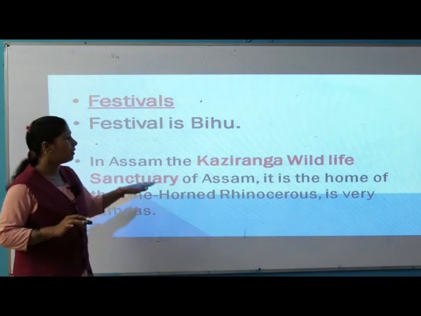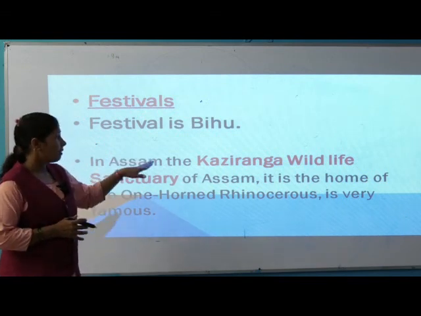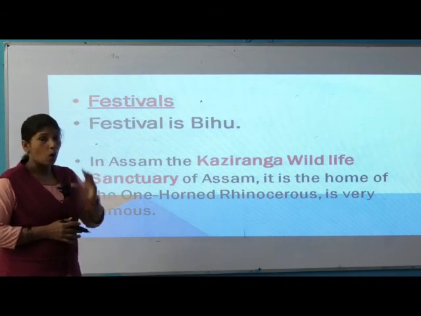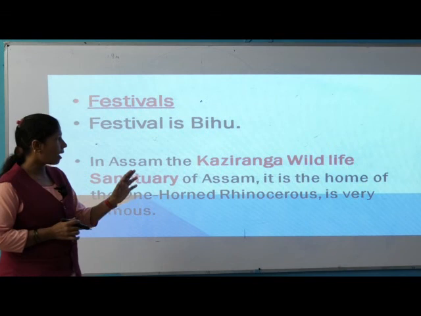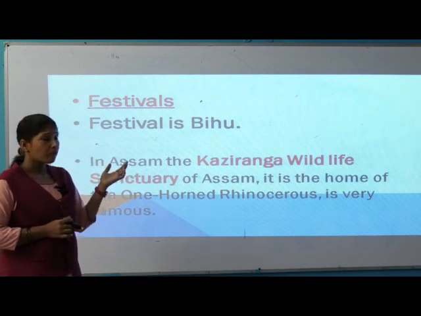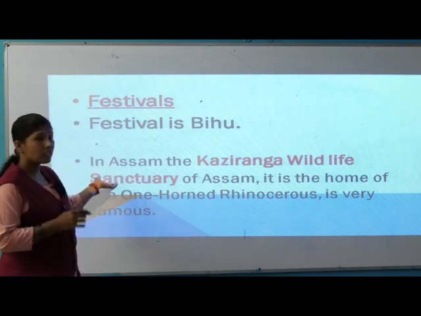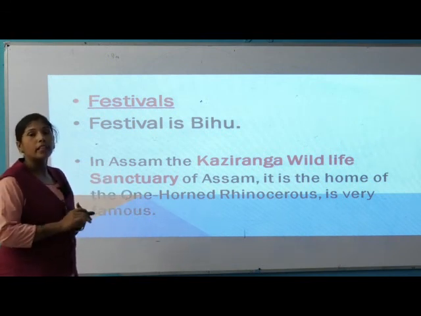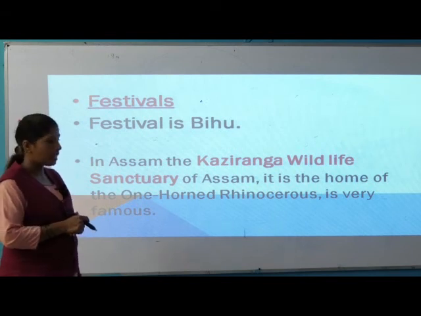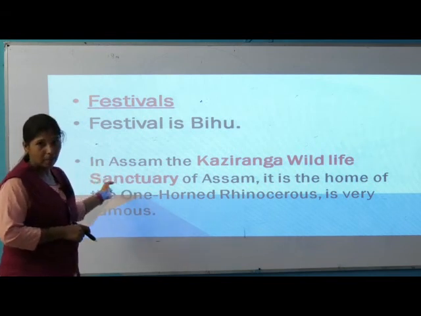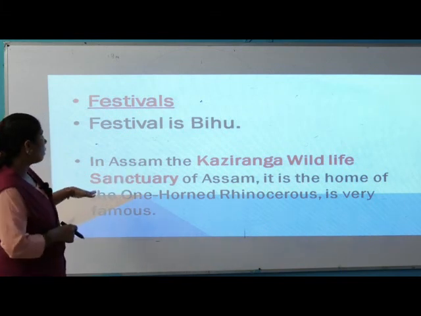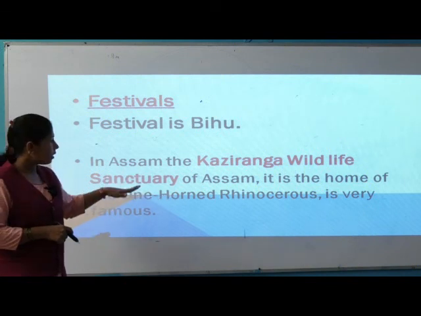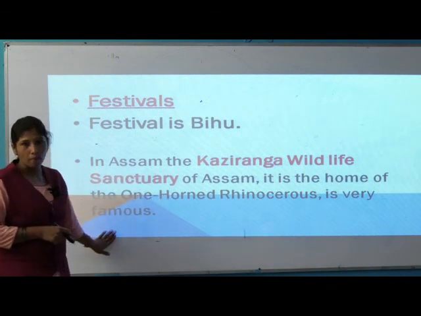In Assam, the Kaziranga Wildlife Sanctuary, this word we have discussed earlier also. What is Kaziranga National Park? It is a national park, made by the government to protect forest animals also. It is in Assam. It is the home of the one-horned rhinoceros. Rhinoceros is very much famous.